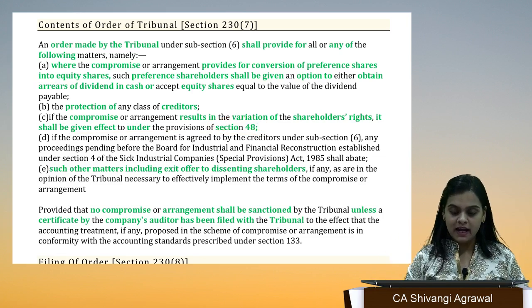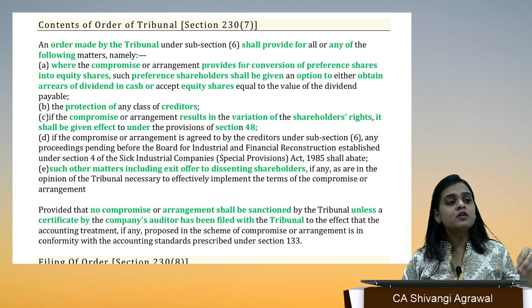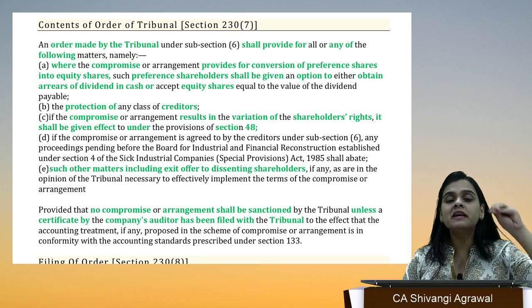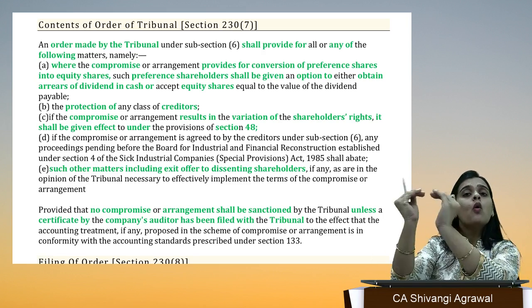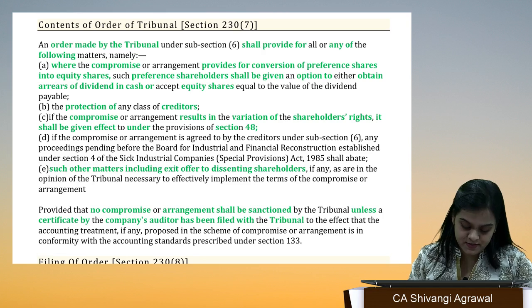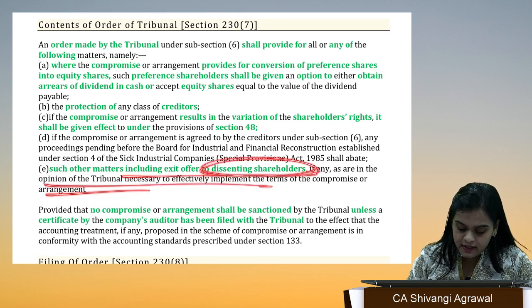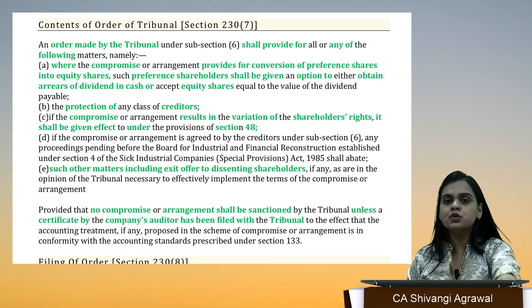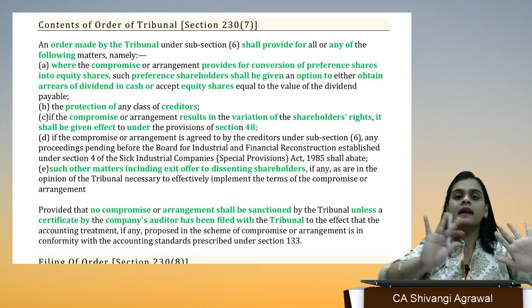If you are doing a buyback, you have to comply with the section on buyback. If you are doing reduction of capital, you have to comply with the reduction of capital provisions. So all such provisions will be complied with, and the same thing will also be written in the order of the tribunal. The tribunal is going to mention all these points, that if there is any dissenting shareholder, he should be given an exit offer. That you don't agree to be converted into an equity shareholder, here is your cash, you take it and you can go.